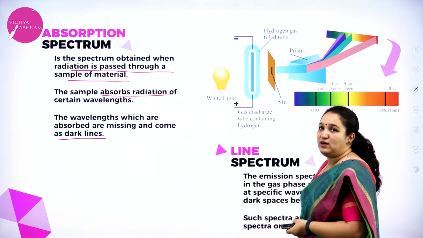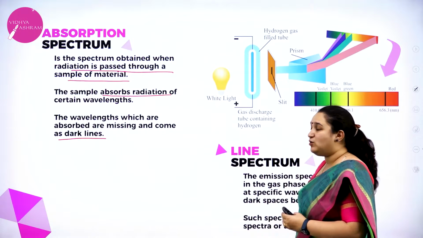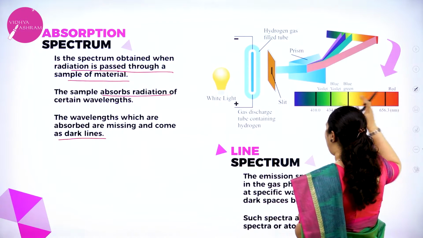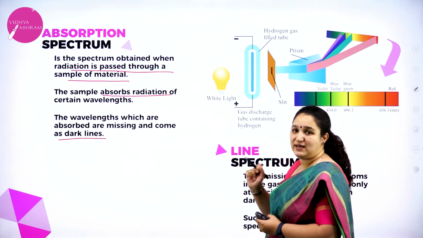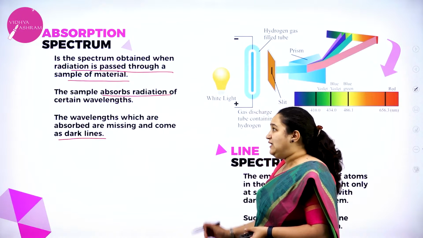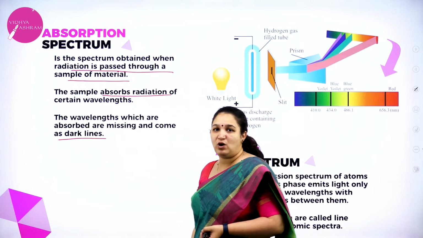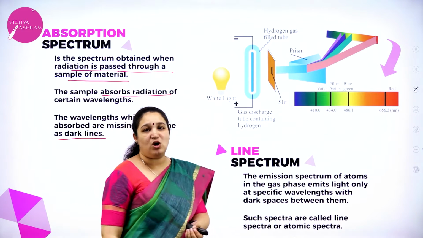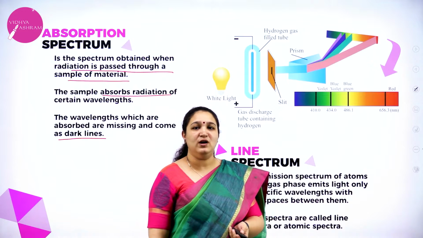Such a spectrum we call absorption spectrum. Here you can see color and dark lines. So you have a bright background with dark lines; that is absorption spectrum. Detail about absorption spectrum we do not have in our syllabus. You just have to know what absorption spectrum is. The diagram is not very important. It won't be asked in your exams.